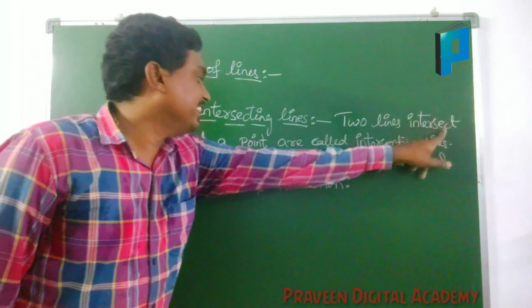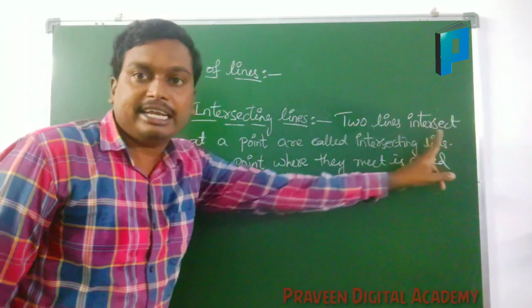Here, two lines intersect at a point, so they are called intersecting lines.